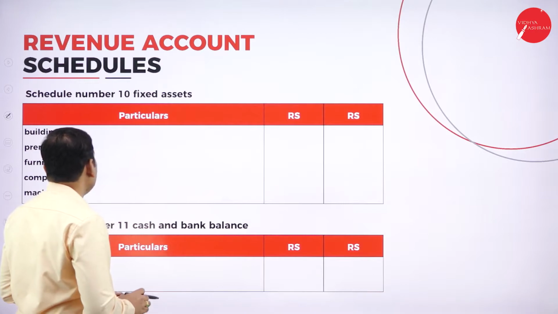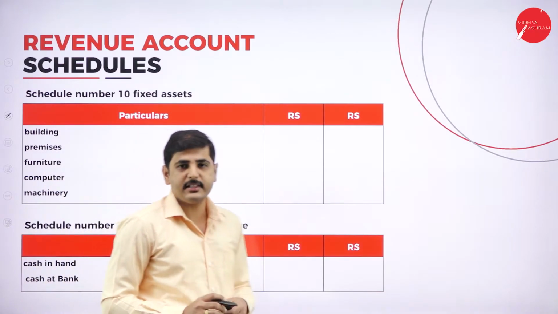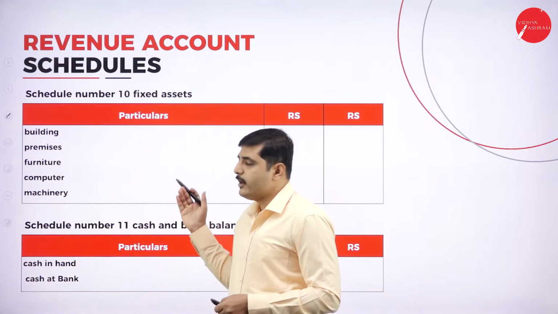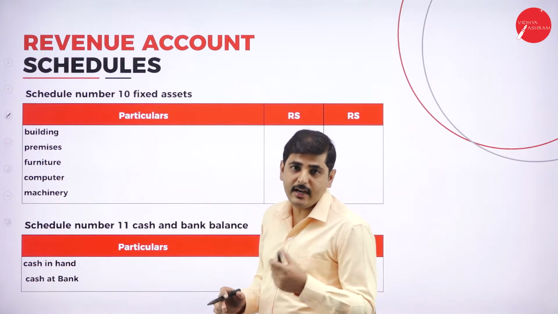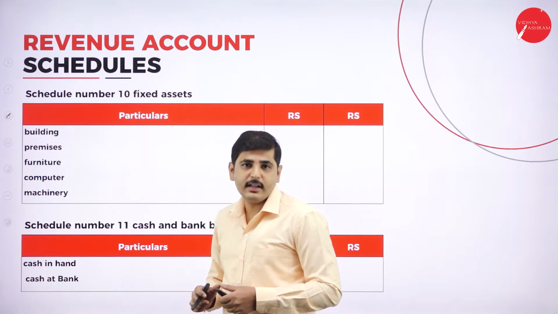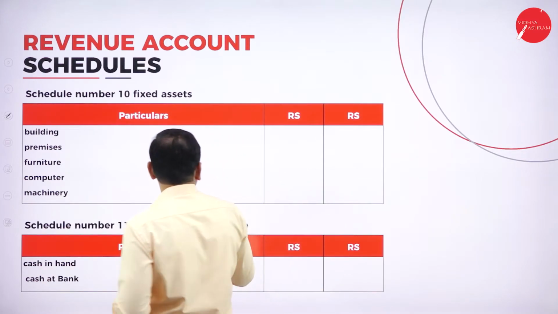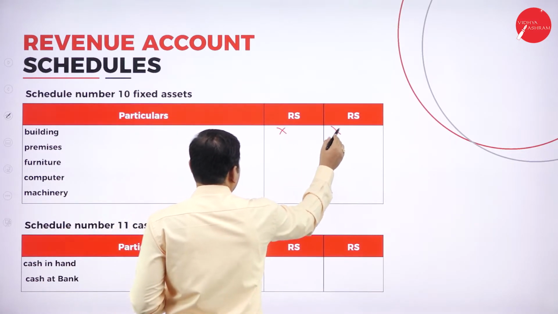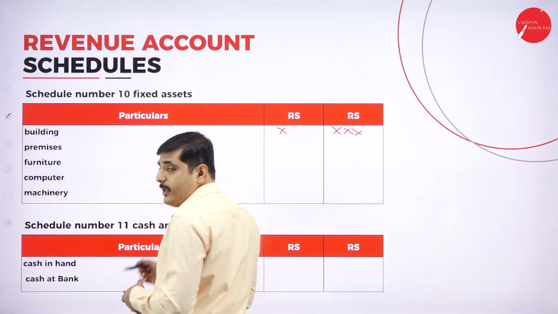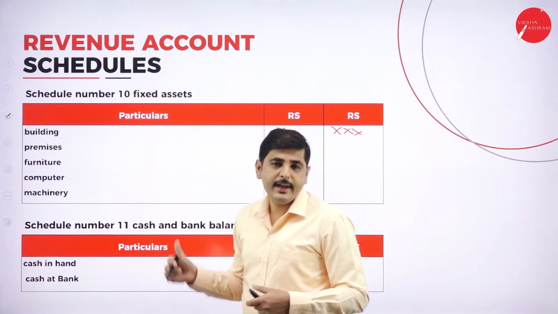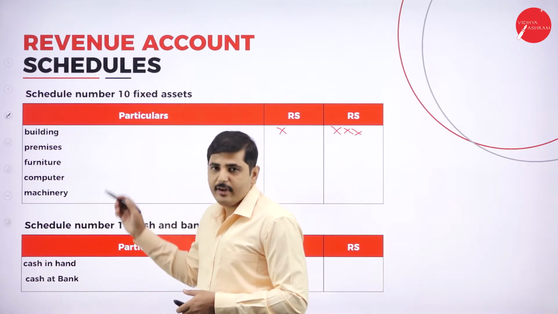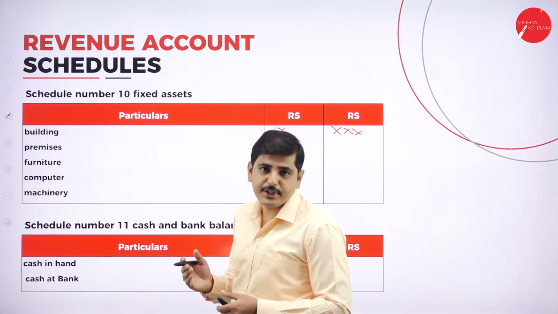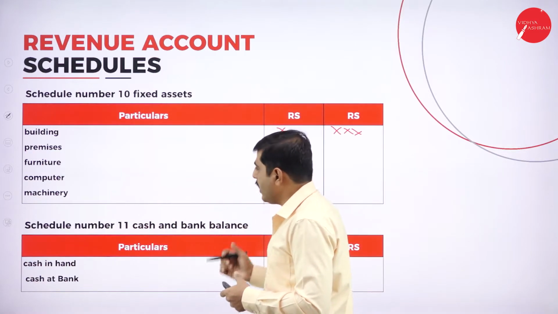Next one, schedule number 10, fixed assets. Fixed assets may include building, premises, furniture, land, computer, machinery. If you have any depreciation, we can deduct it here. So it may be building, you can directly show building here. If you have any depreciation, deduct the depreciation and show the total in the outer column. Again, if you have any appreciation, add the appreciation and show the remaining amount in the outer column.